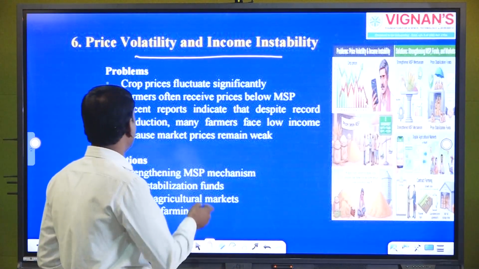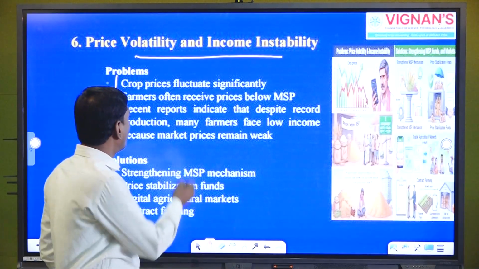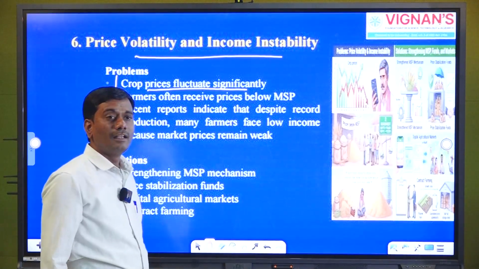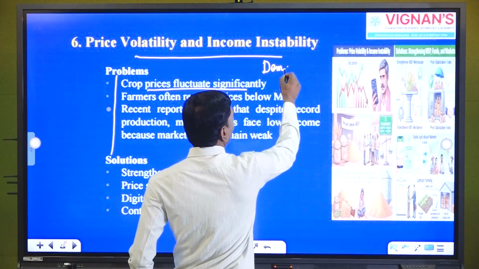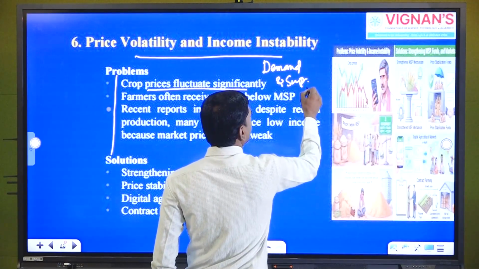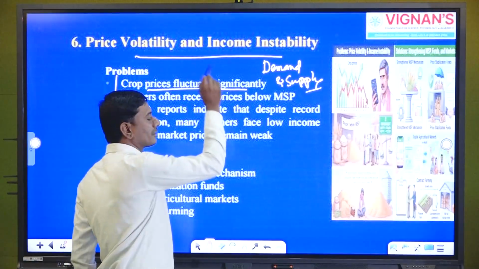Some of the problems faced by farmers are especially in price volatility. Crop prices fluctuate significantly, because demand and supply mismatches, obviously the crop prices fluctuate.